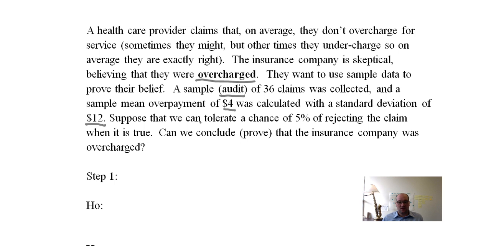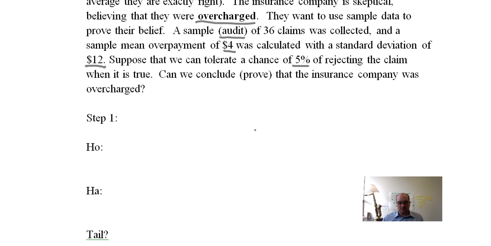Pretty big standard deviation. Suppose we can tolerate a chance of 5% rejection of the claim when it's true. Can we conclude that the insurance company was overcharged? All right. So let's do this. First step. Step 1, null and alternative hypothesis.